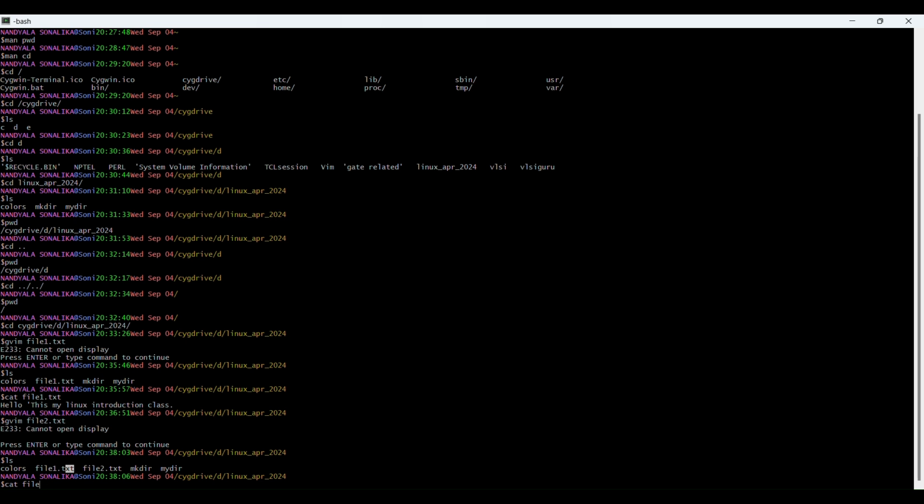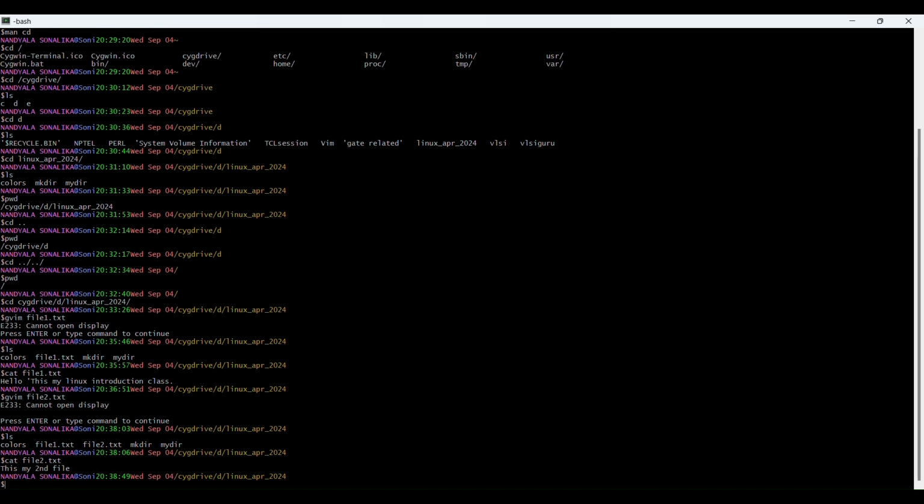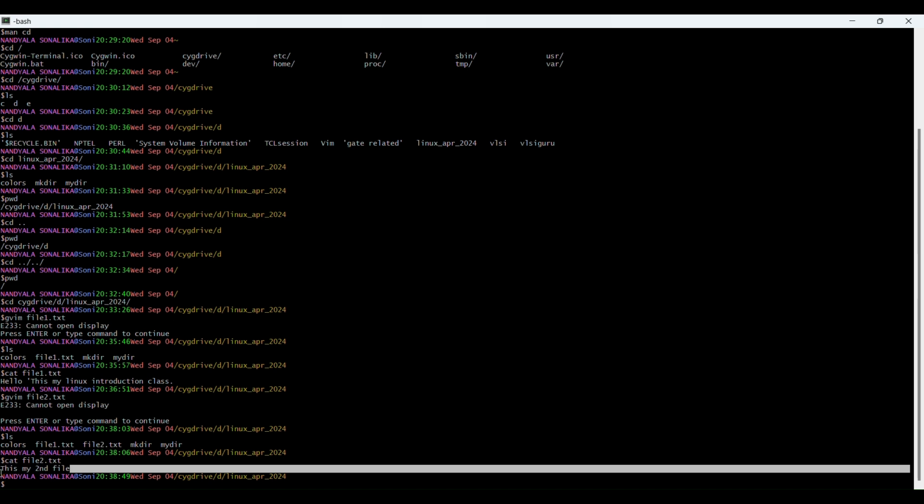If I just mention 2 here and click on tab, it automatically fills in file2.txt. And you can see the content which is present in file2.txt. This is the content I wrote in file2. By using cat also we can create files. Okay.